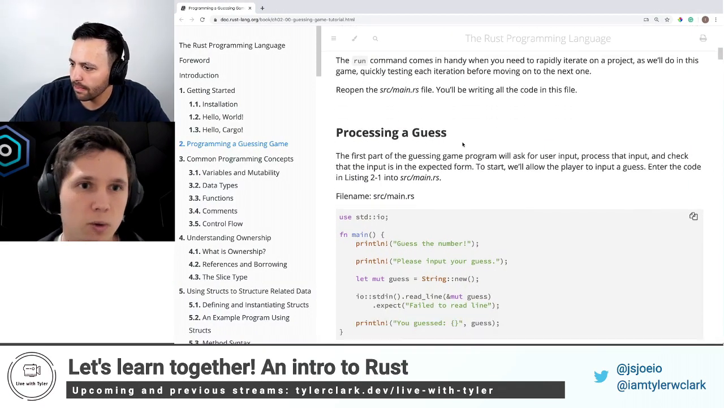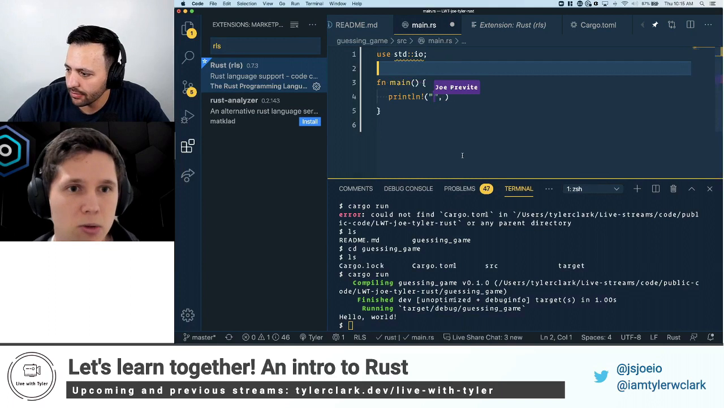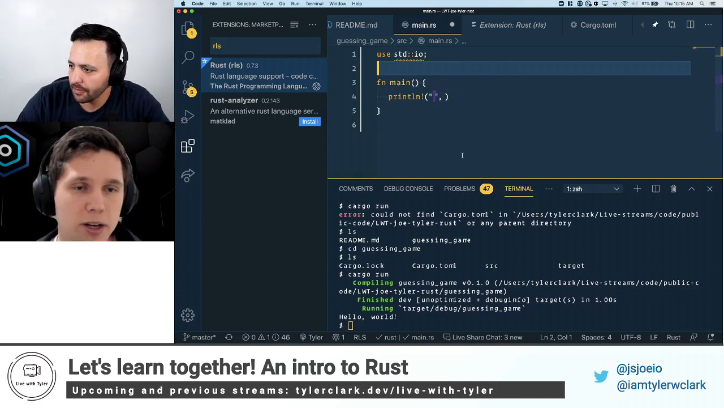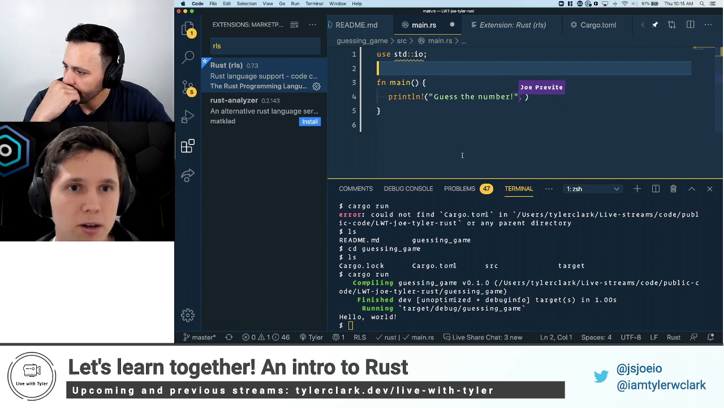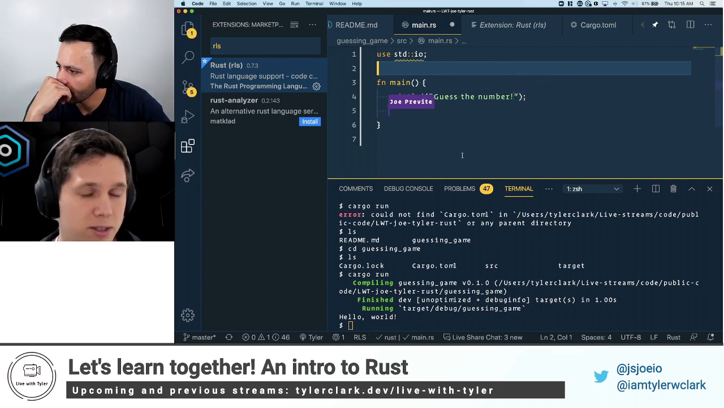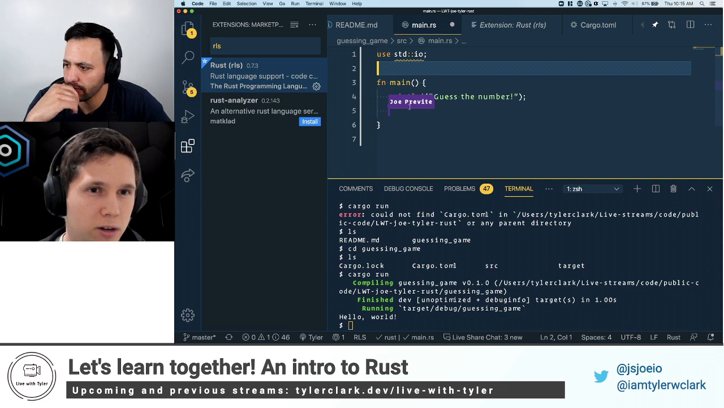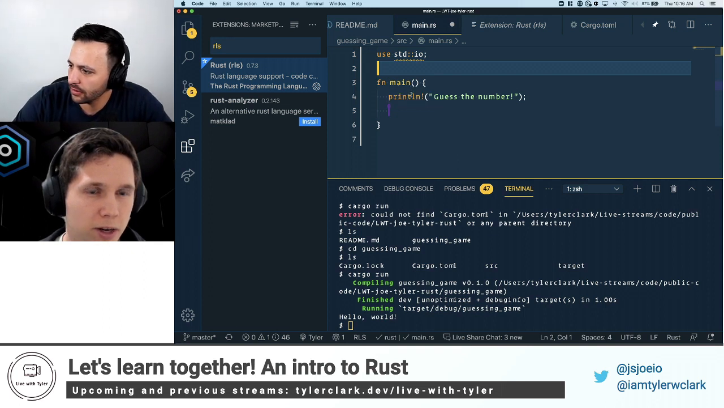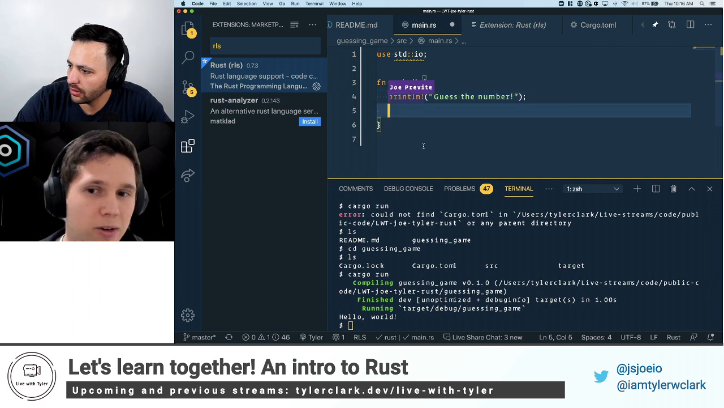Next thing we're going to do is delete a couple of lines. Delete hello world. So this println, we'll say, guess the number. Delete that, and we'll end with a semicolon because it's the end of a line. And again, if you hover over, I wonder if it'll work for println. It might not, but essentially this is what's called a macro.